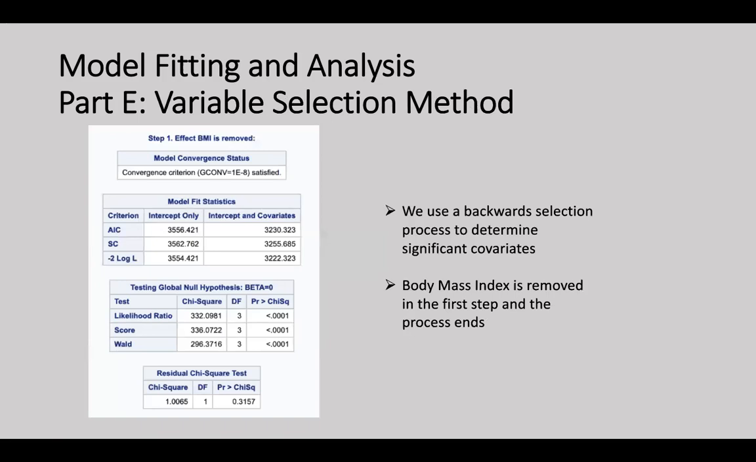Based on our logistic regression analysis, we used a variable selection method to fit the best model. We used a backward selection process to determine significant covariates. Body mass index was removed in the first step and the process ended. The model convergence status indicates that the model is a good fit for the data, and the model fit statistics suggest that the model with covariates is a better fit than the intercept-only model.